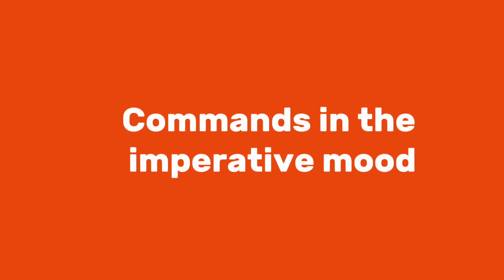Next, we have commands in the imperative mood. When you're issuing commands, the separable prefix also detaches and goes to the end of the sentence. For example, steh jetzt auf, get up now. Mach die Tür zu, close the door. This form emphasizes the action and maintains clarity in the directives.